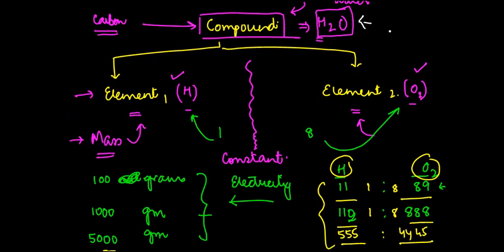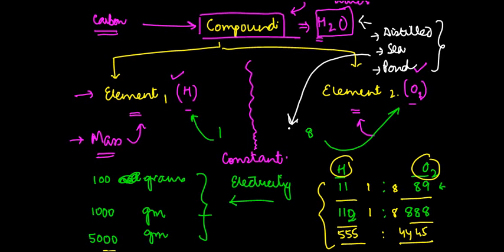You may have distilled water, sea water, or water from any pond, but whenever you decompose it by applying electricity, this proportion of mass is going to remain constant.